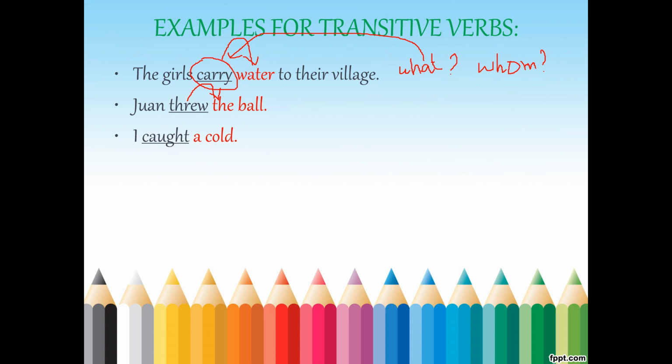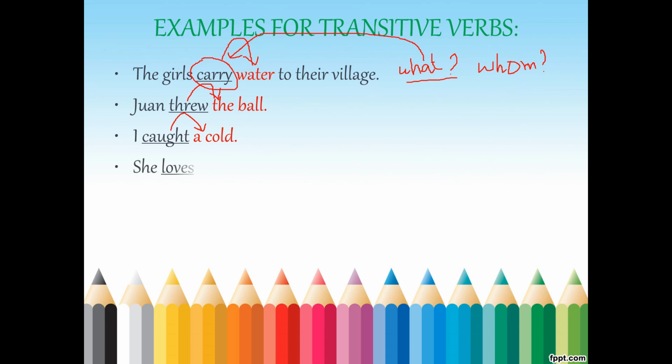Okay? Take a strong tea. We can say strong tea. We cannot say powerful tea. Can you say powerful tea? No, it's strong tea only. So some words will go with some words only. Those are called collocations. So, I caught a cold. Caught what? A cold or a common cold. So if you ask a question to the verb with what and you get an answer, then that is a transitive verb.